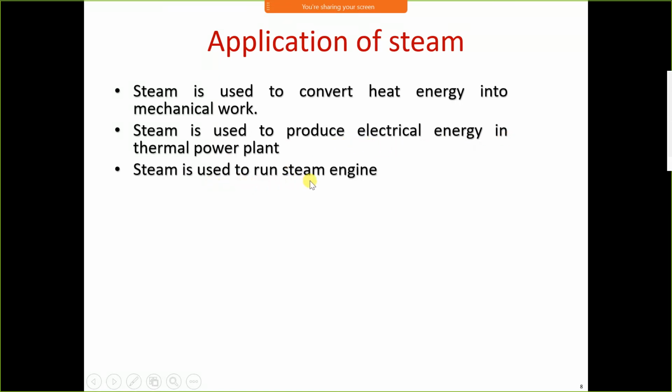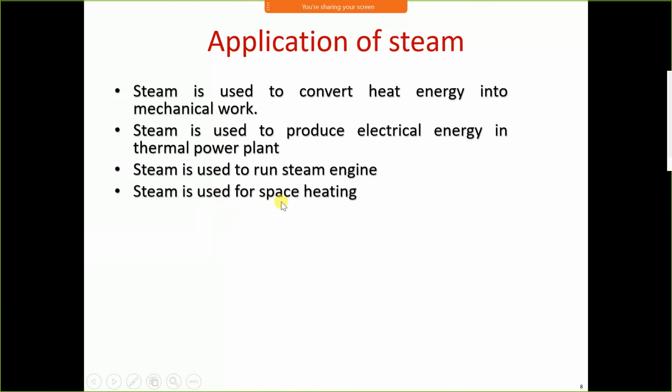Steam is used to run steam engines. I don't know if you have seen it or not, but in old days the first train was a steam train. It is called a steam engine or locomotive. The train was running on the principle of steam generation. Water was converted into steam with the help of coal, just like in a power plant, and that steam was used to run the train, that is the locomotive.